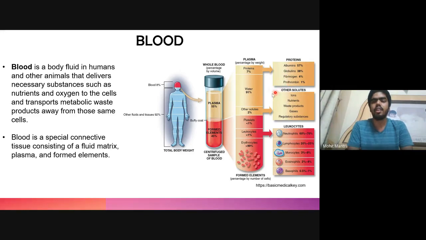The other solutes include all the ions, nutrient molecules, waste products, hormones, gases, regulatory substances, etc. The formed elements make up 45% of the blood, out of which more than 99% is erythrocytes, which is the red blood cells, and leukocytes and platelets make up less than 1% of the blood. Leukocytes are further divided into neutrophils, lymphocytes, monocytes, eosinophils, and basophils.